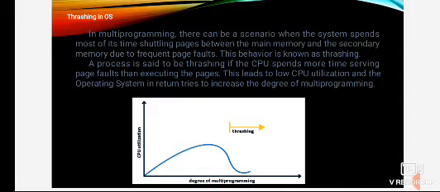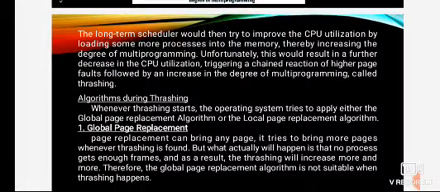This leads to low CPU utilization, and the operating system in return tries to increase the degree of multiprogramming. This is the structure of thrashing in operating systems. The long-term scheduler would then try to improve the CPU utilization by loading some more processes into memory, thereby increasing the degree of multiprogramming. Unfortunately, this would result in a further decrease in the CPU utilization, triggering a chain reaction of higher page faults followed by an increase in the degree of multiprogramming, called thrashing.